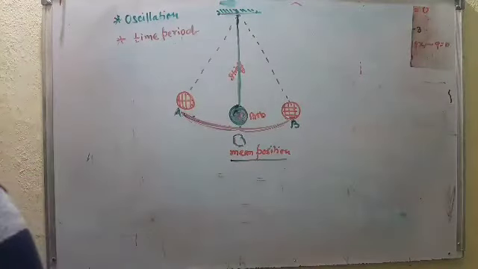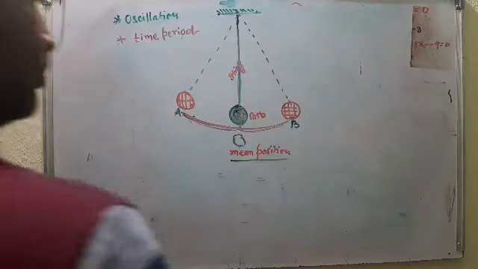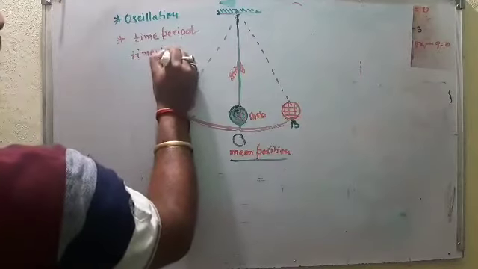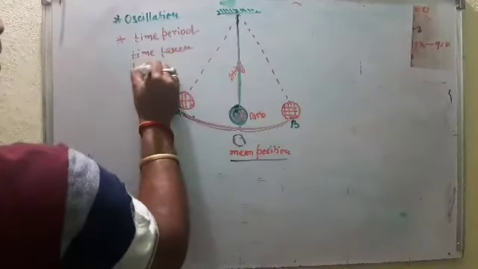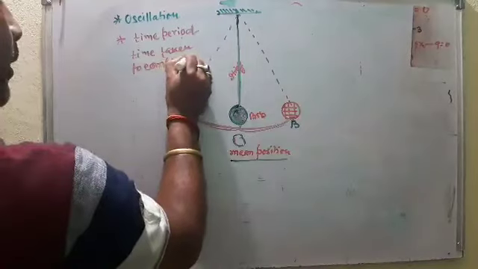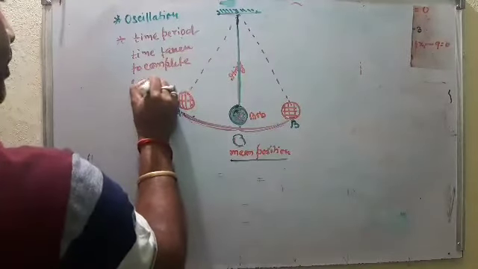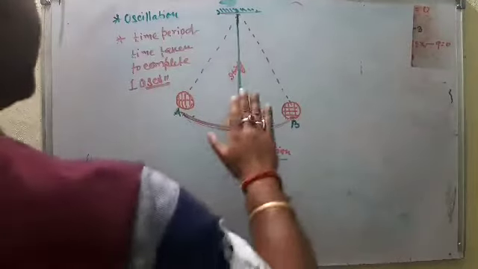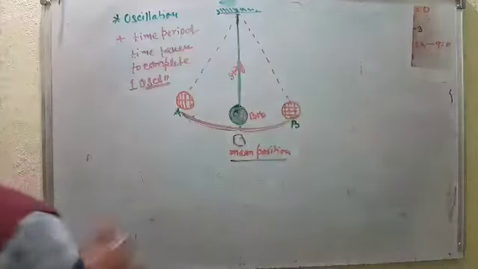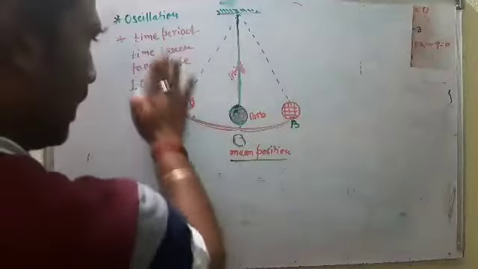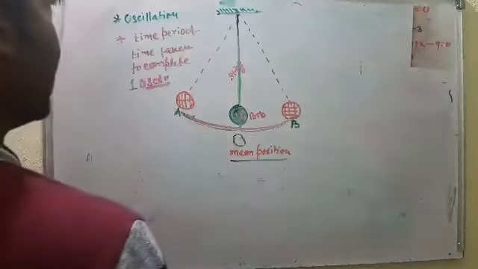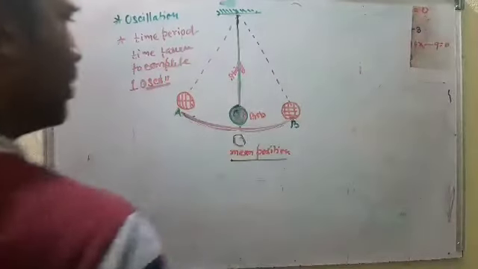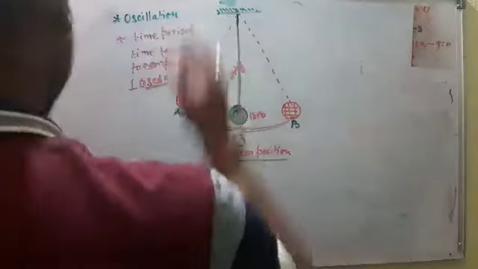The time taken to complete one oscillation. How much time it takes to complete one oscillation is known as the time period.